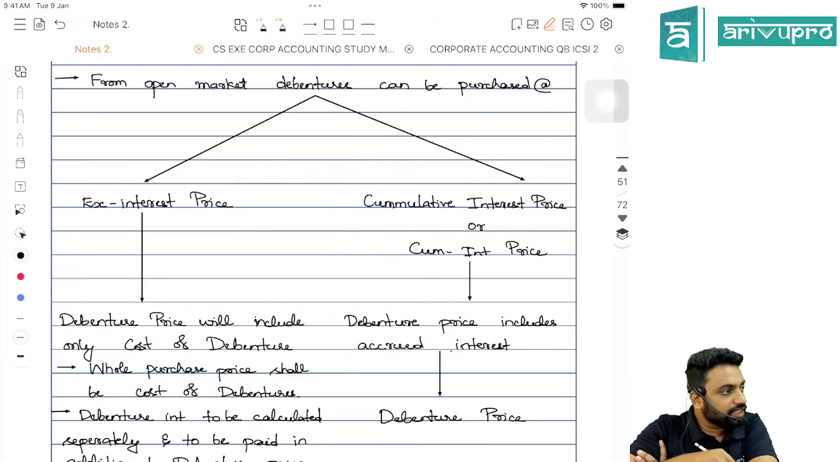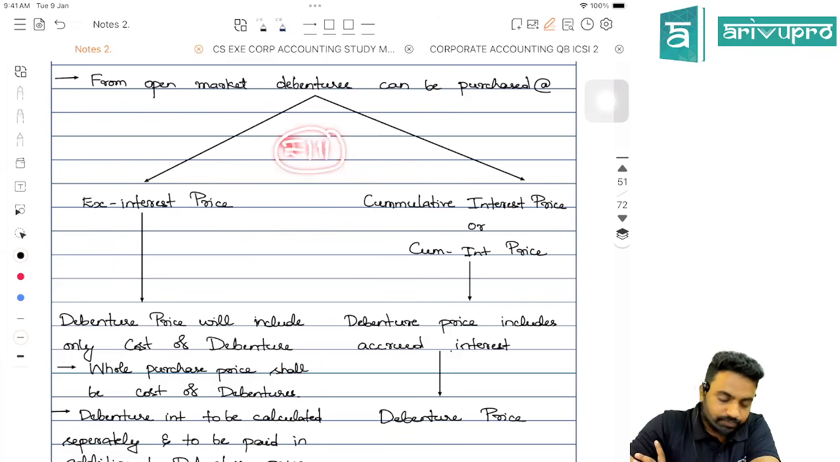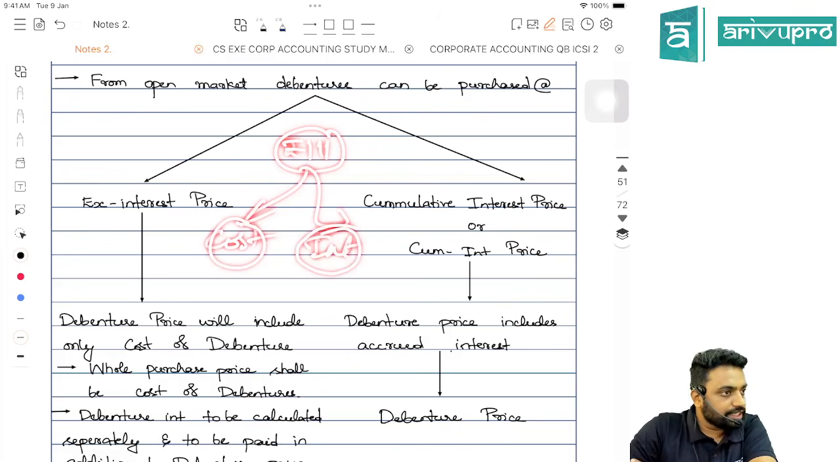So if the question tells it is an ex-interest price, then understand that whatever you are paying is everything towards the cost of the asset. If at all it is CIP, then the price will be 111. We only have to divide between cost and interest.